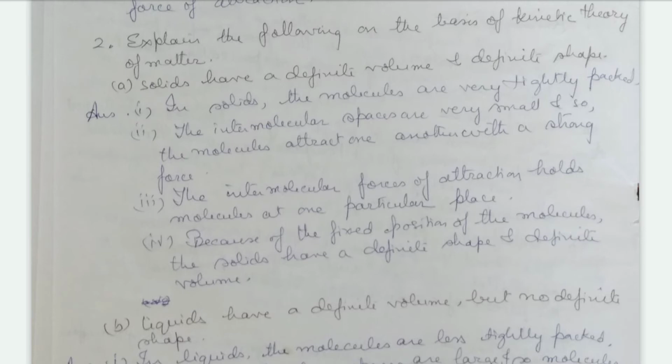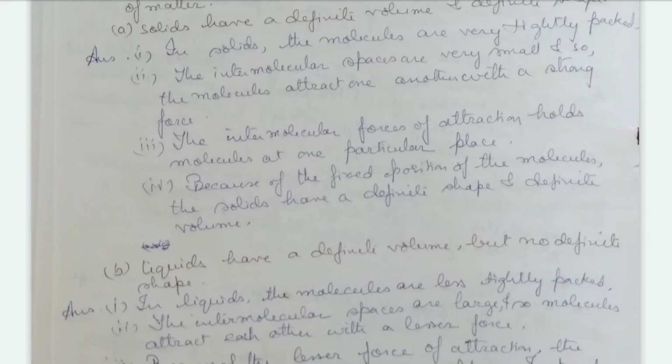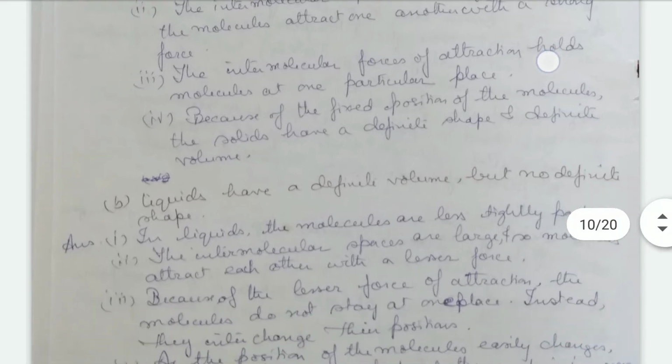In solids, the molecules are very tightly packed. We know that the molecules in solids are very tightly packed, and so their intermolecular spaces are very small or limited, and the intermolecular force of attraction is very strong. What happens because of this? The molecules of the solid have an almost fixed position, even if they vibrate around their mean position. So because of this fixed position, the solids have a definite shape and a definite volume.